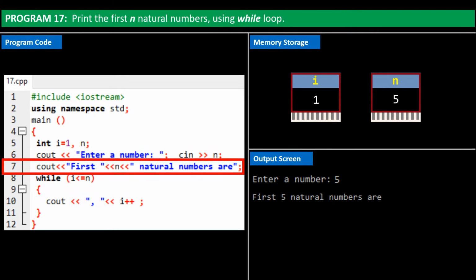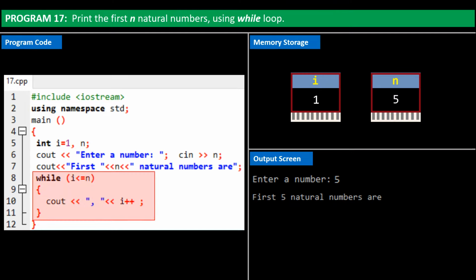The program control next shifts to the while loop, on line 8. Here it's checked if i is less than or equal to n. Since i equals 1, and n equals 5, i is less than n. Hence the program control enters this while loop. The cout statement is to print a comma, followed by the value of i, which is 1. The i++ indicates that value of i is to be incremented by 1. So the value of memory location i increments by 1.